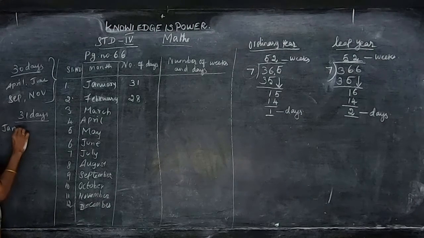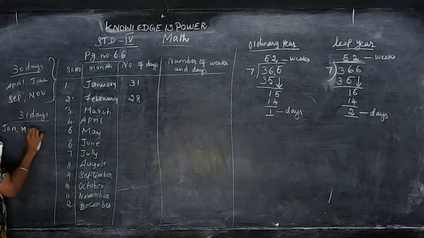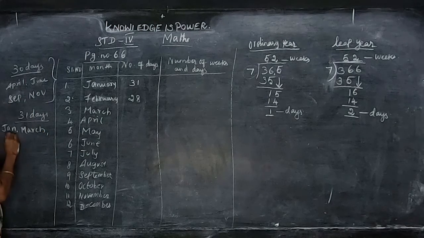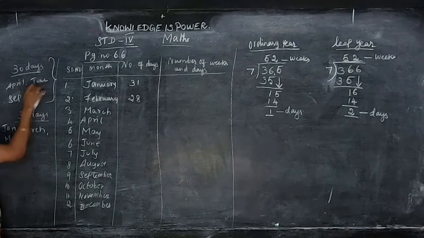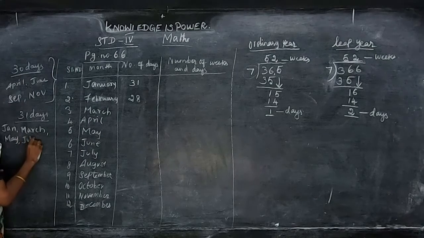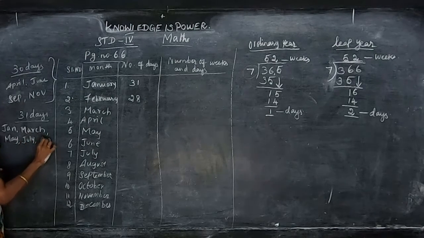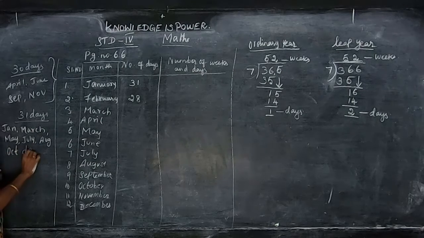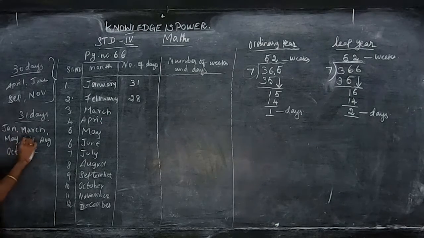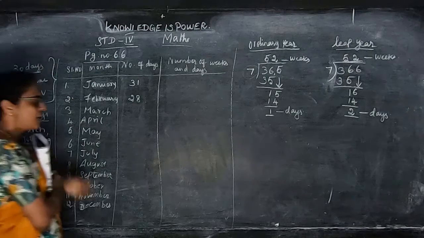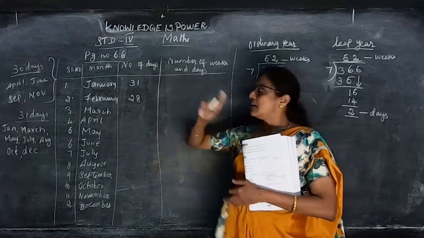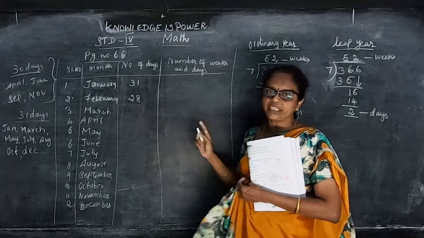April has 30 days, and so on. These 7 months have 31 days and 4 months have 30 days. So 7 plus 4 is 11, and February has 28 days only.